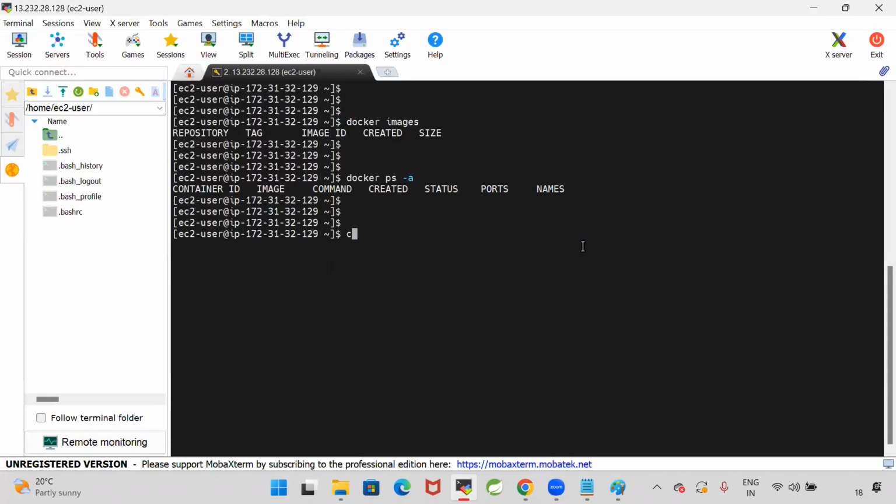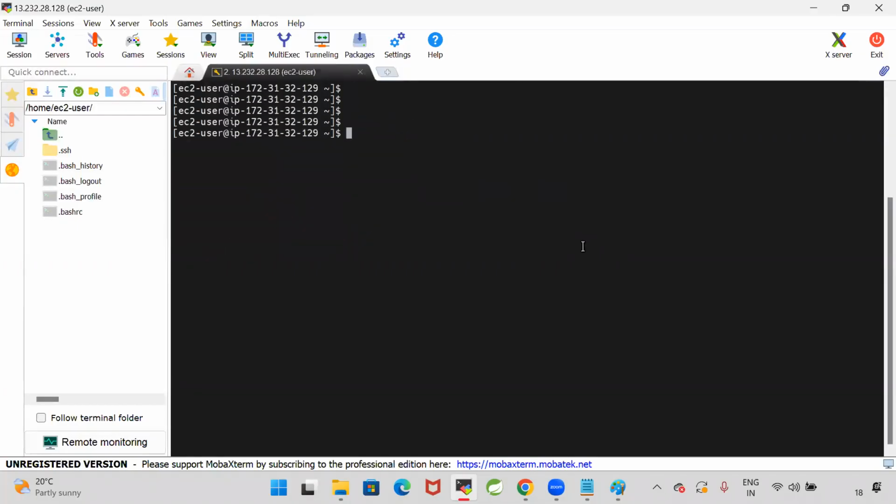Can you tell me the command now to build the Docker image? Yes, docker build -t image name space dot. Here, my Dockerfile is available now.